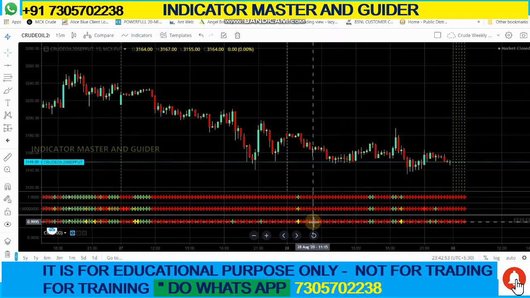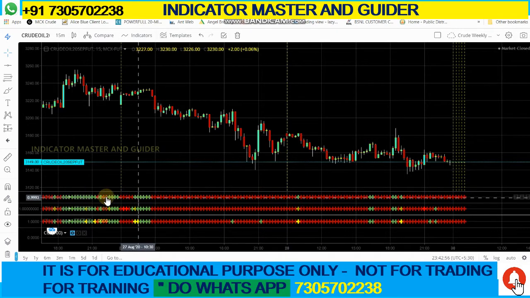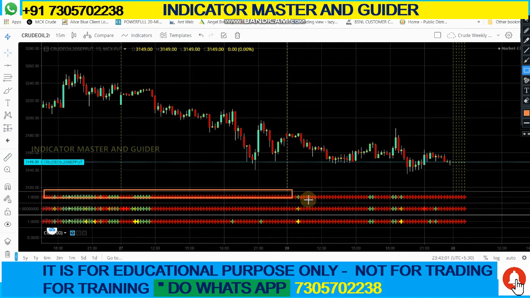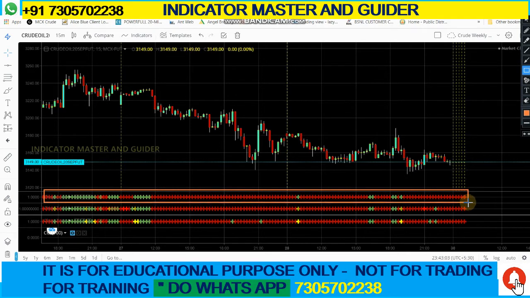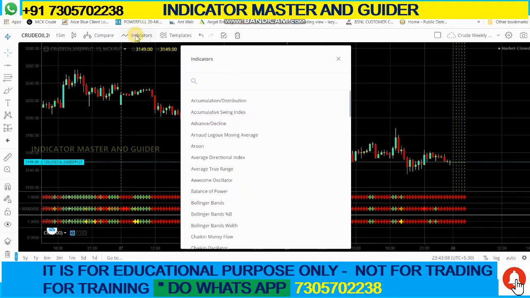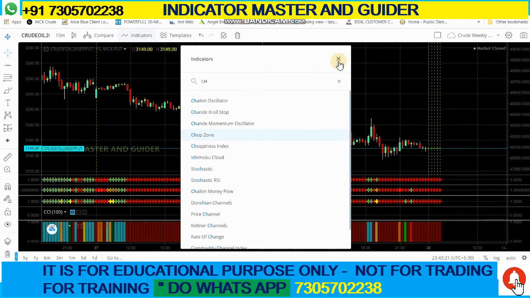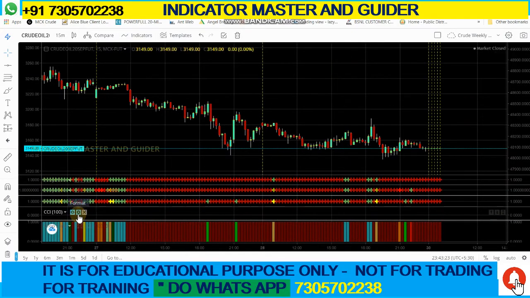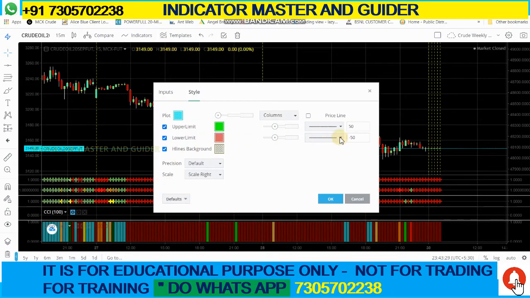This first line which I am showing is the choppy indicator, which is available in our Kite platform. Just go to indicators and type choppy, C-H-O-P, choppy zone indicator. Select this one and it will come like this. After that, go to the format and select here the column; you can see the cross mark.